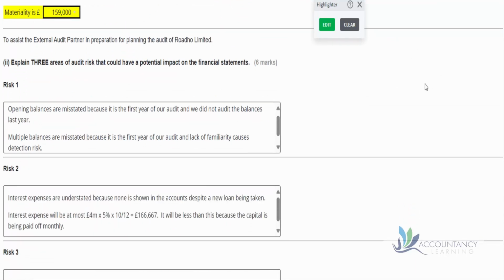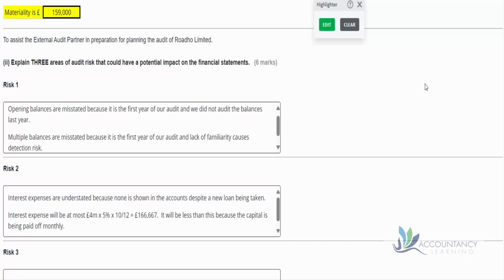So we can say that interest expenses are understated because none is shown in the accounts despite a new loan being taken. So again, notice the format. What's the number in the accounts? The interest expense. What's wrong with it? It's understated. And what's the cause of that? Because, well, there's nothing in the accounts there.